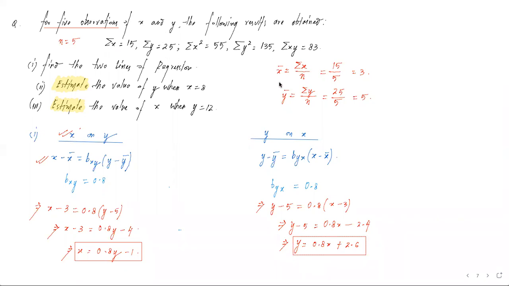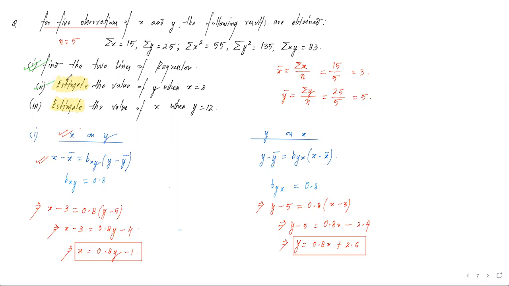This brings us to the completion of the first subpart. The two lines of regressions are ready. हम एक और अच्छी चीज क्या देख पा रहे हैं, when it is x on y, we have kept only the x part on the left hand side and rest everything on the right hand side. Similarly, when the equation is y on x, we have kept the y part on the left hand side, rest everything on the right hand side. This system has to be maintained because it will avoid discrepancy and confusion.